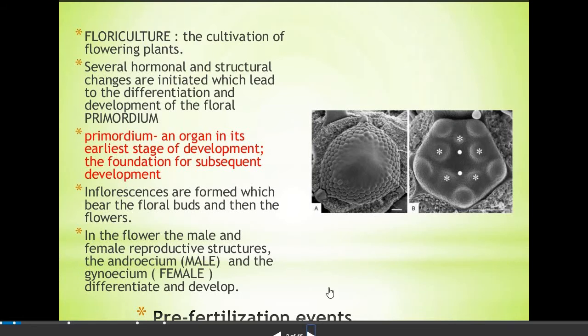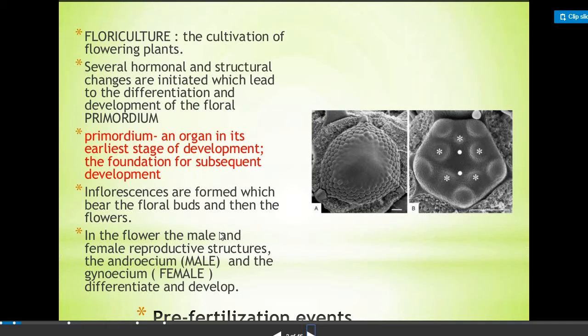Now, what is floriculture? It is considered the cultivation of flowering plants. As we have seen, several hormonal and structural changes are initiated which lead to the differentiation and development of the floral primordium. Now, what is this floral primordium? It is a structure which is required for the formation of the floral bud, and it also bears the inflorescence, and later it develops into the flower.